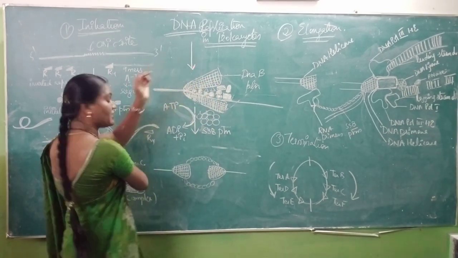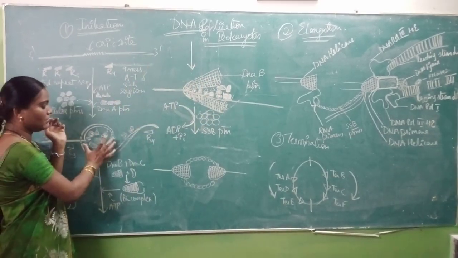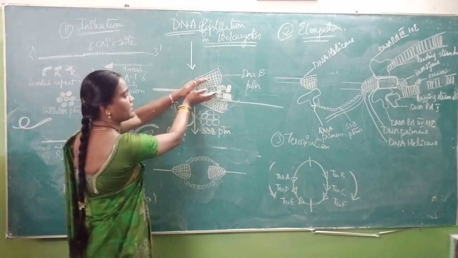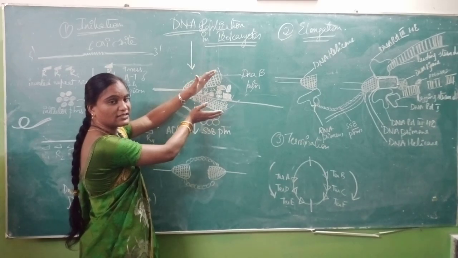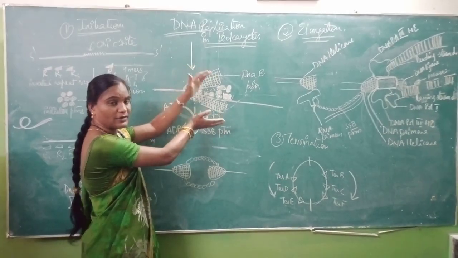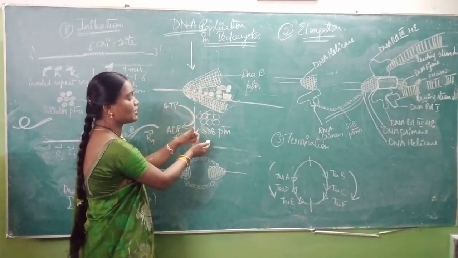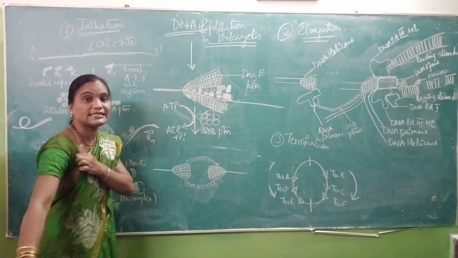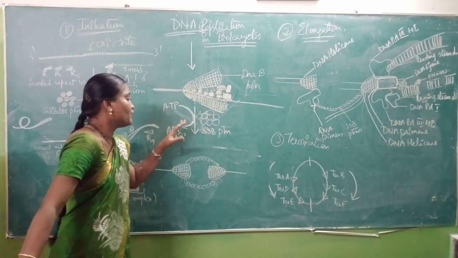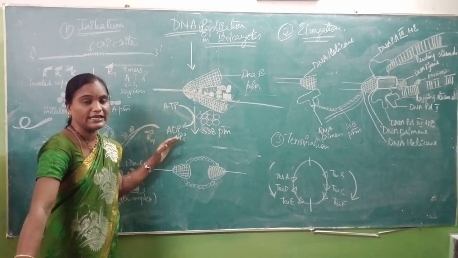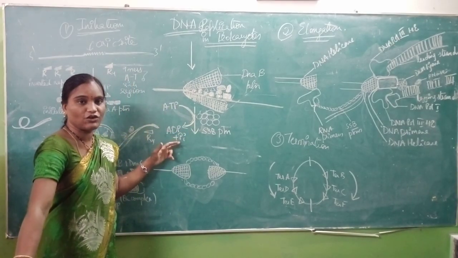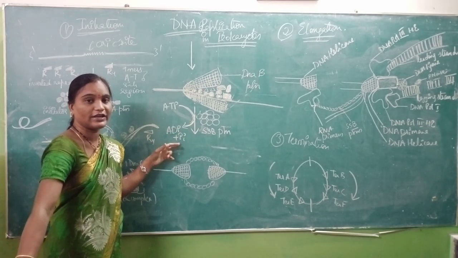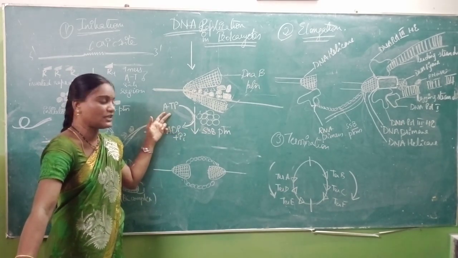So after formation of a replication fork, replication bubble, this is something like a tie knot model. So the strand gets widened, this is known as replication fork. After formation of the replication fork, there is addition of SSB proteins, single strand binding proteins, in combination with release of energy, that is inorganic phosphate, a high energy compound, isn't it? So this is with the release of high energy by hydrolysis of ATP molecule.